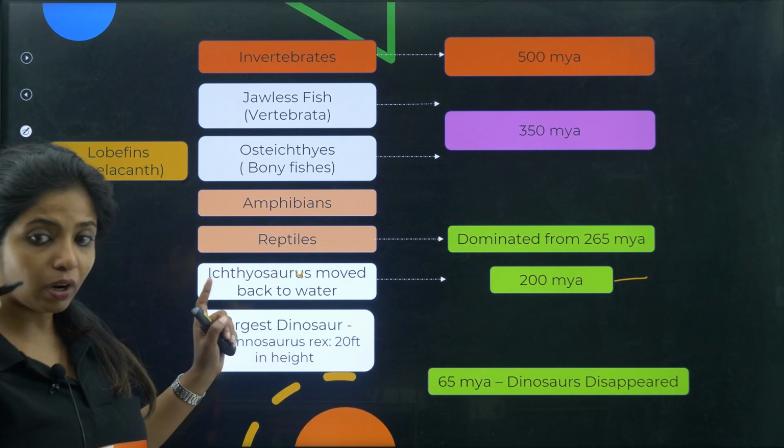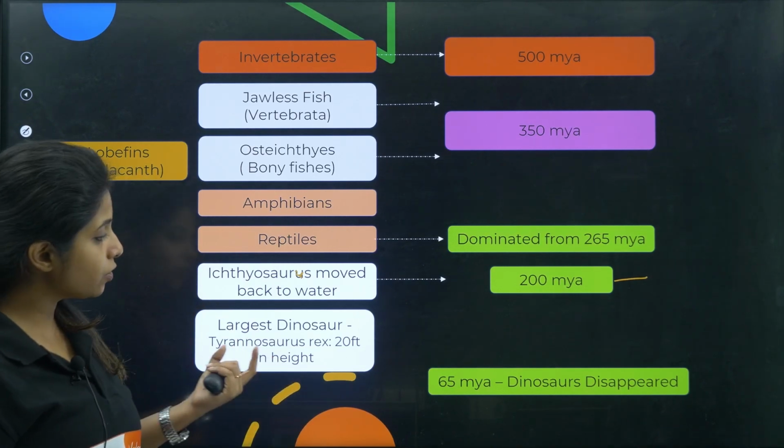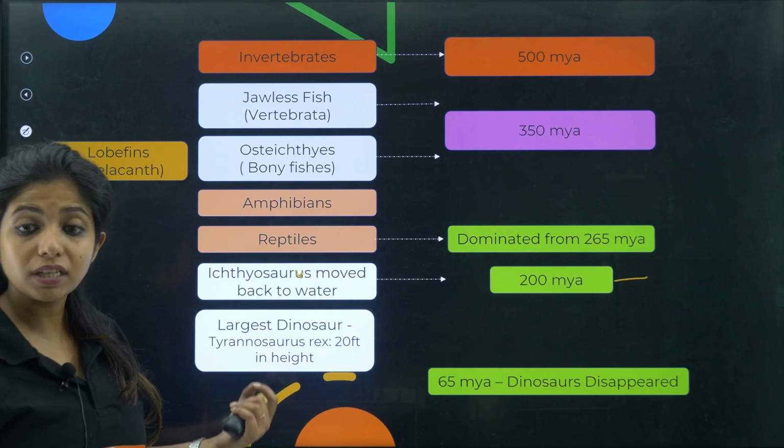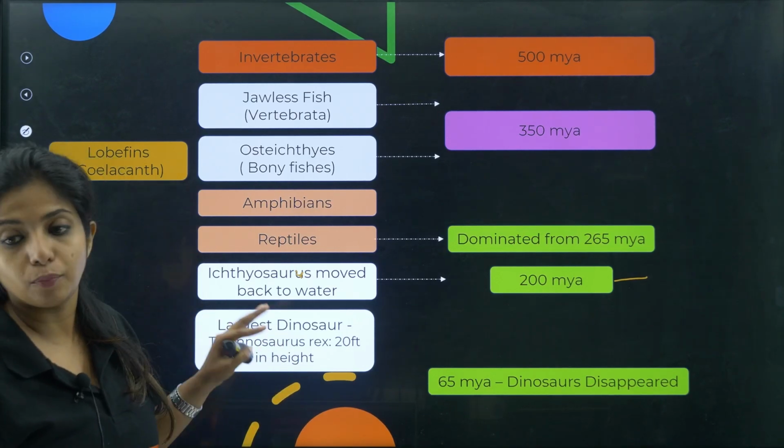One more thing is given in your book. There was a largest dinosaur whose name is Tyrannosaurus rex. It was 20 feet in height. So that was also there. This is given in your NCERT, which is why I have put it over here.